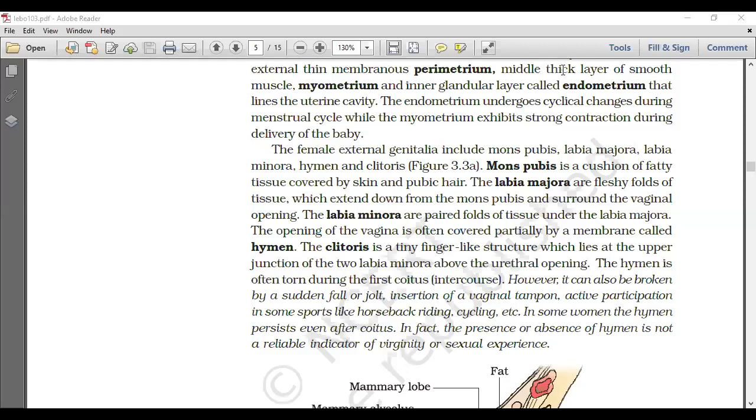So let's take a look back here again for questions. If we make questions like this, it will be helpful. We have questions for mons pubis, labia majora, labia minora, hymen and clitoris. A cushion of fatty tissue covered by skin and pubic hair, likewise the cushion of fatty tissue covered by skin and pubic hair: mons pubis. The fleshy folds of tissue which extend down from the mons pubis and surround the vaginal opening: labia majora. The paired folds of tissue under the labia majora are labia minora.